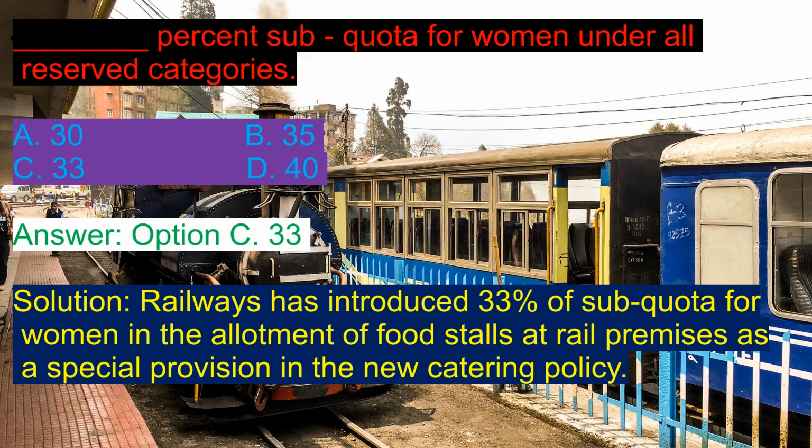Percent sub-quota for women under all reserved categories. A. 30. B. 35. C. 33. D. 40. Answer: Option C. 33. Solution: Railways has introduced 33% sub-quota for women in the allotment of food stalls at rail premises as a special provision in the new catering policy.